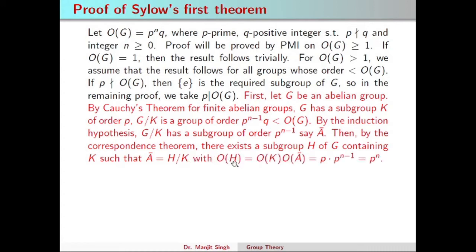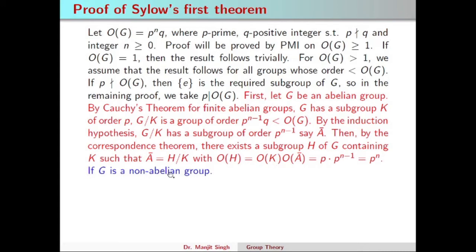Now we will show that H is our required subgroup. We compute the order of H: the order of H will be the order of K times the order of A bar. As we have seen, the order of K is p and the order of A bar is p^(n-1). Therefore the order of H is p^n. So in this case, when G is abelian, there exists a subgroup H of G such that the order of H is p^n.